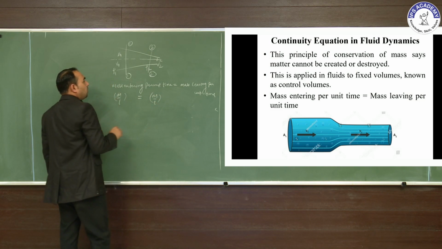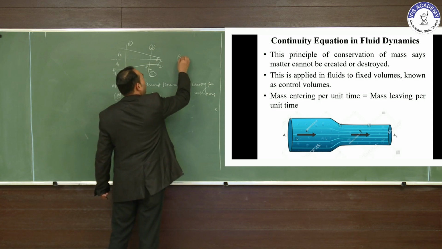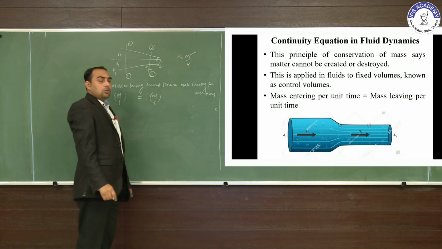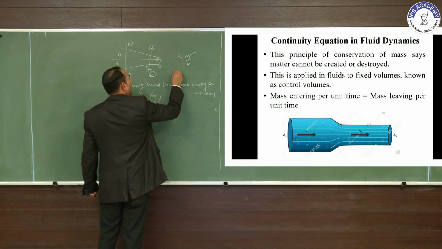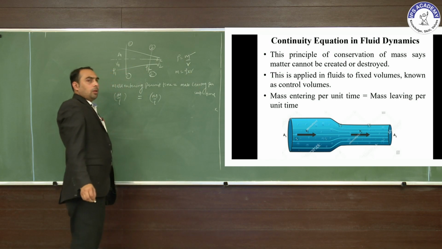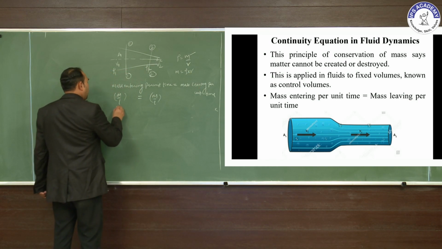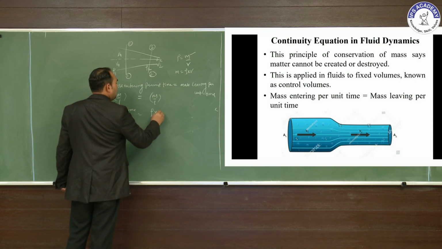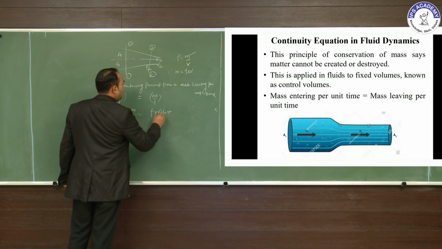Density is equal to mass per unit volume. So in this equation we find mass equal to density into volume. So this is the density into volume per unit time, and this is the density into volume per unit time.